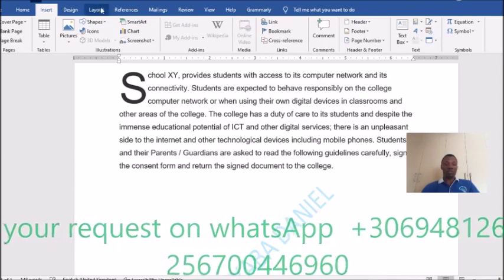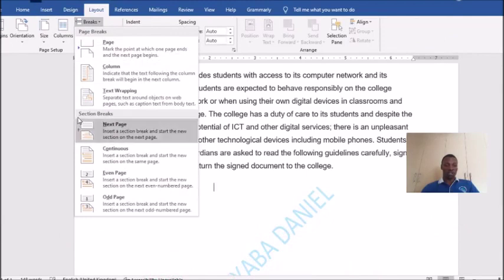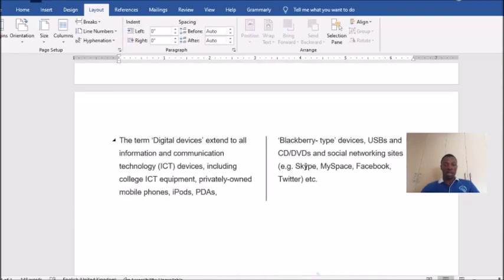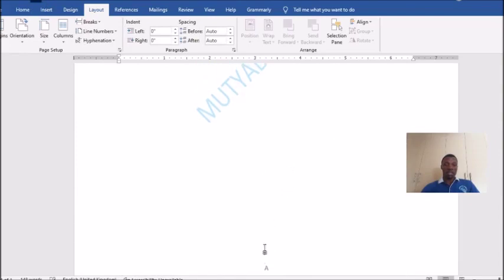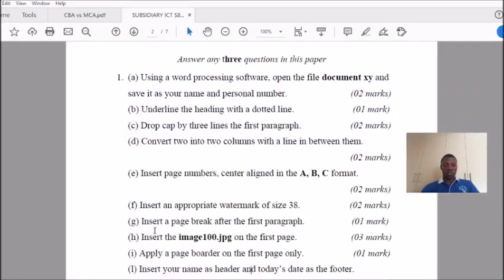Non-section breaks. Section breaks, we get them from layout breaks. You come to section breaks. But here, page break, you can either use page breaks here or insert page break, no problem. Okay, here we are. This is what we have. From there, you continue with the question. Insert the image